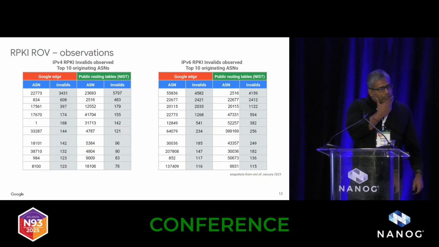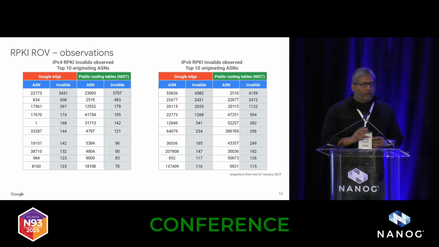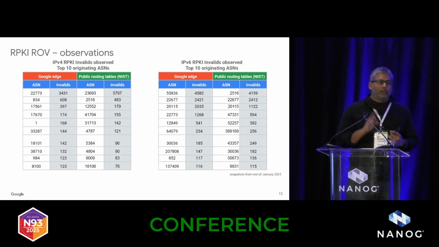Now, a few observations from the RPKI. We track who the top senders are of invalids to our network. I'm not putting these numbers here so that you focus too much on the specific networks, but the point of this is really two things. One is that we use this to directly talk to these networks to figure out what's going on in their RPKI. Why are they sending so many invalids? Can we help them to resolve them?